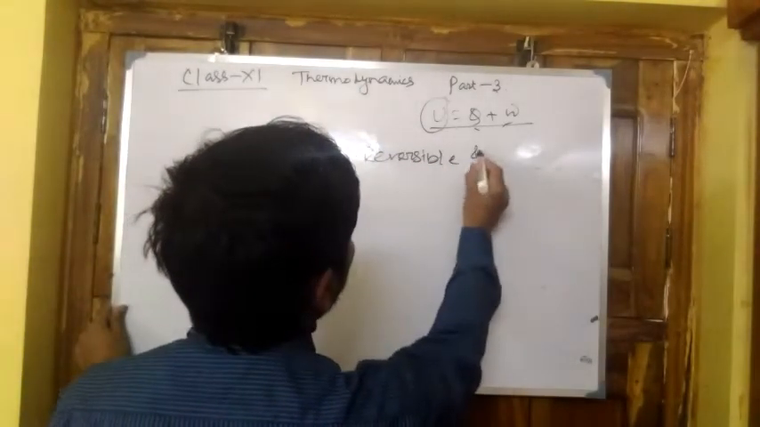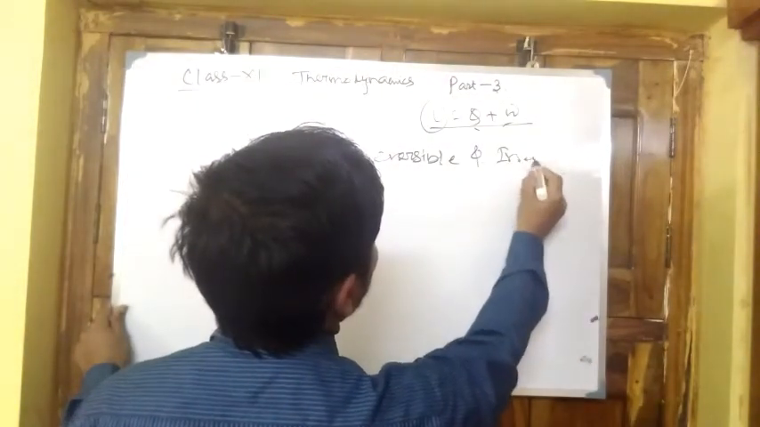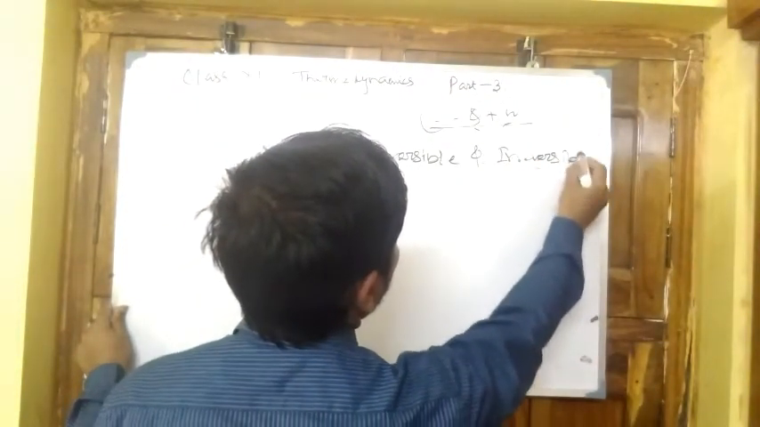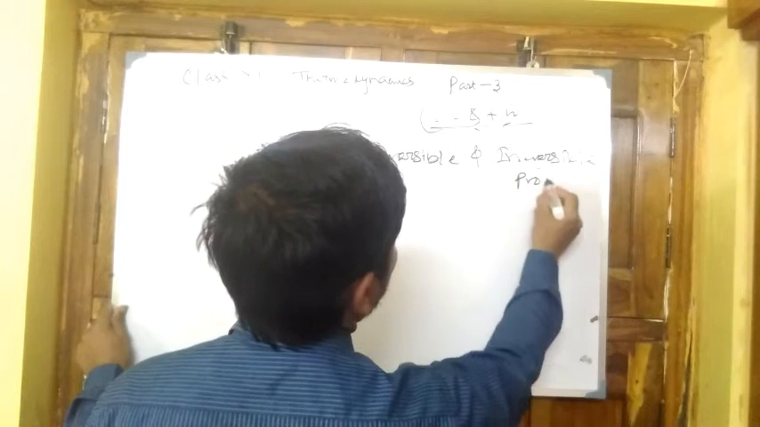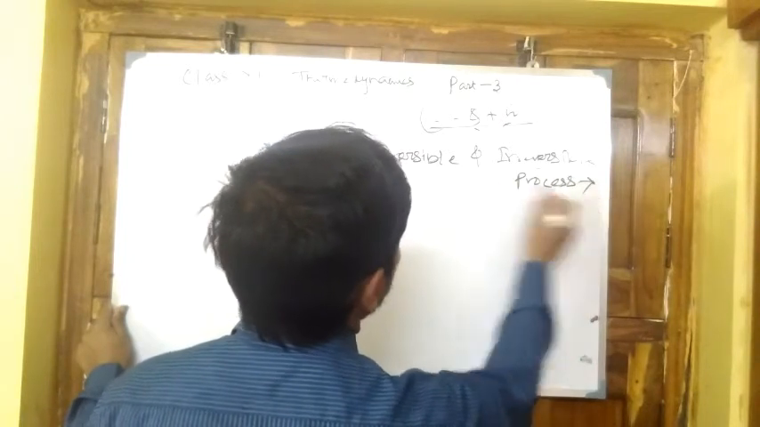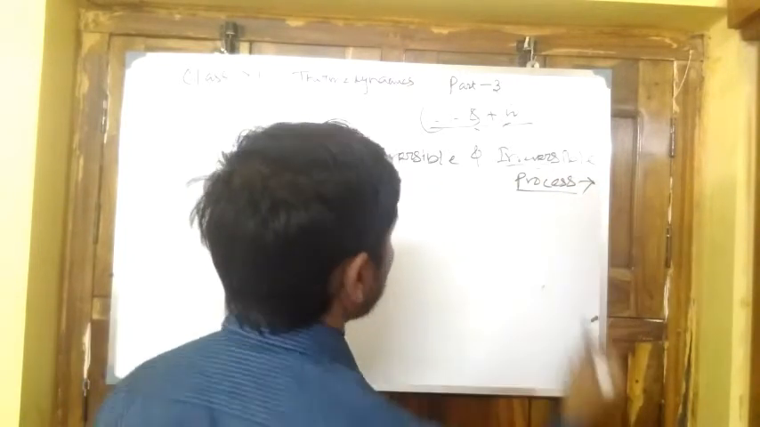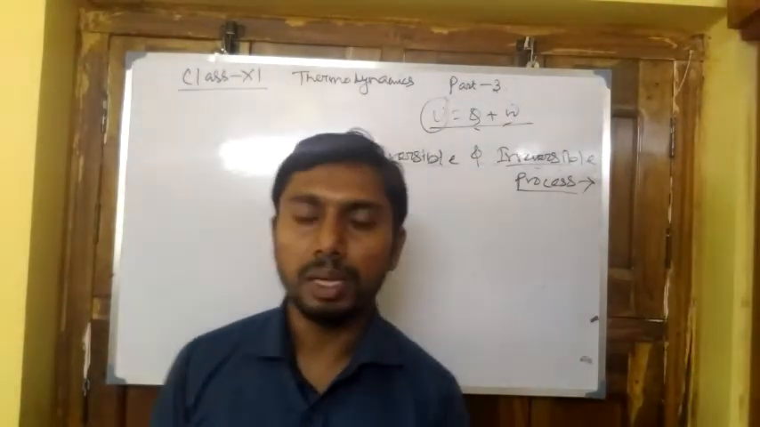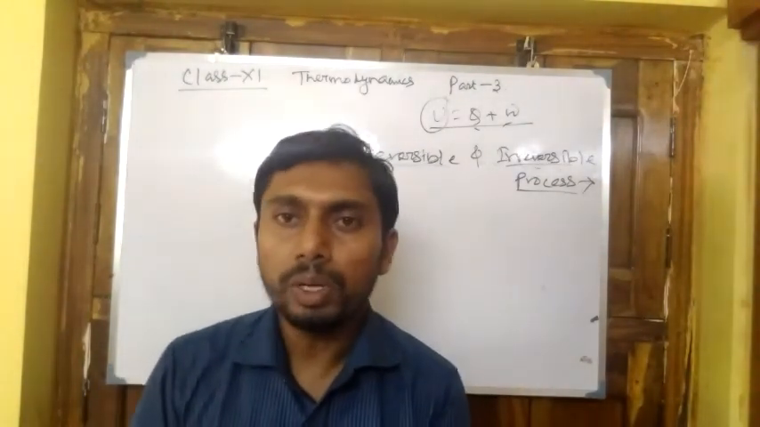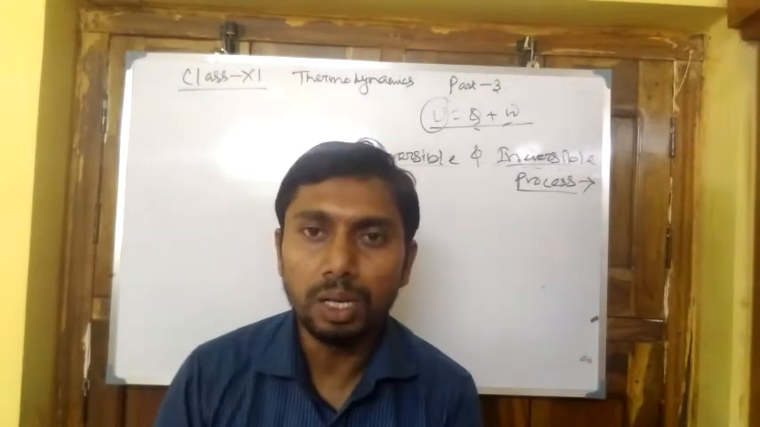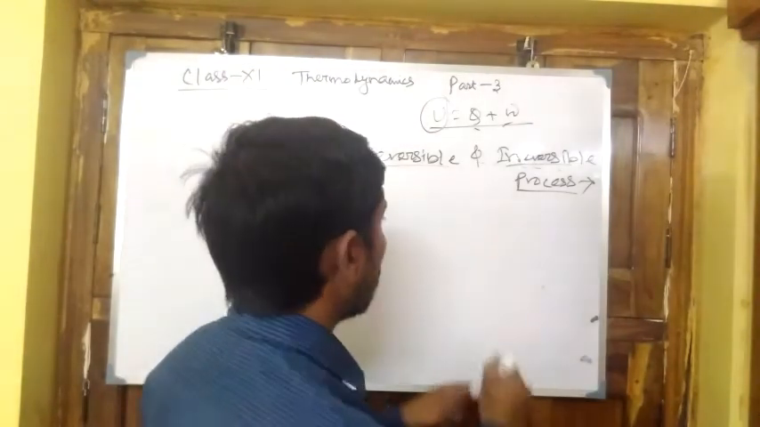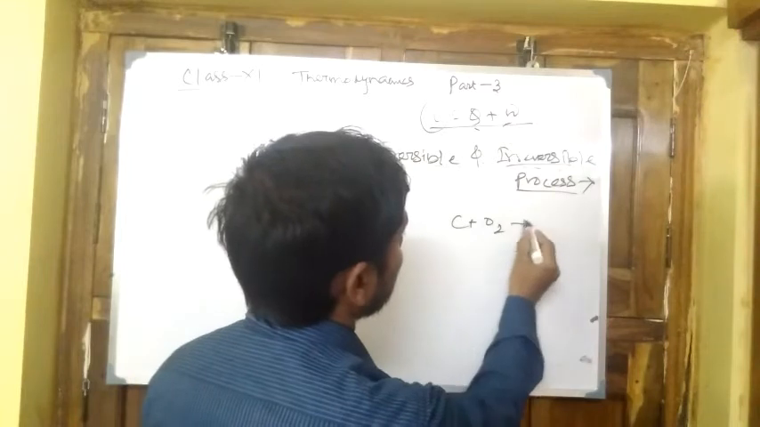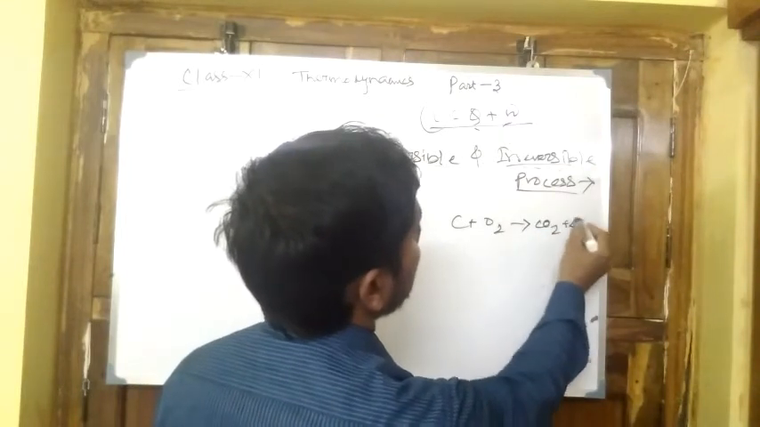Reversible and irreversible. What is a reversible process and what is an irreversible process? Now, first of all, let us start with some examples. Suppose carbon reacts with oxygen, forming carbon dioxide and some amount of heat, that is CO2 plus heat.